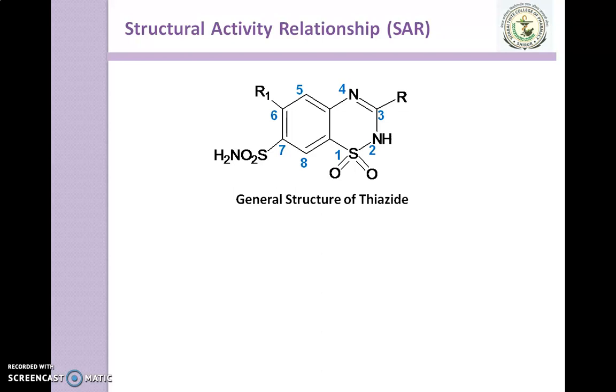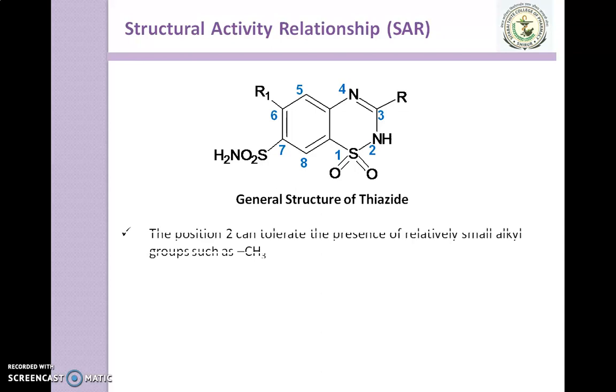The substitutions which we add to position number 3 and position number 6, we make changes to these positions, and they show different effects. So let's move to the different effects.